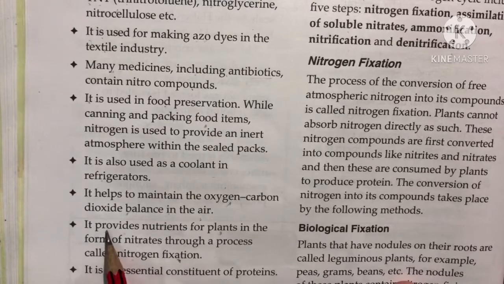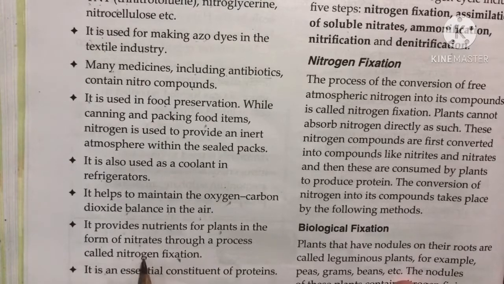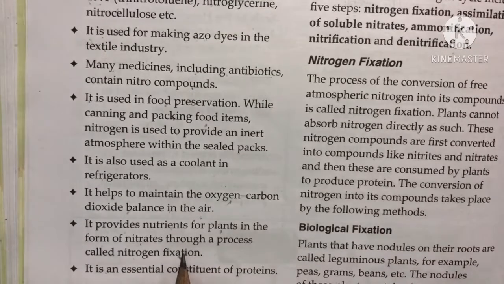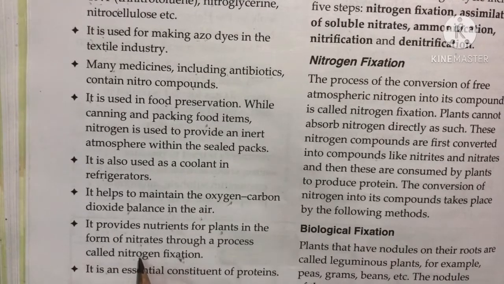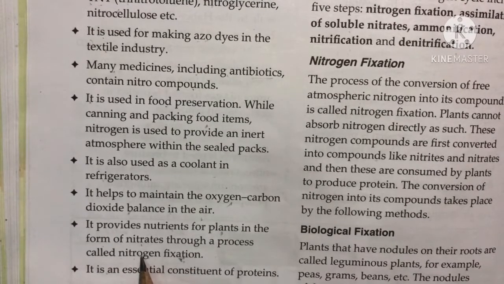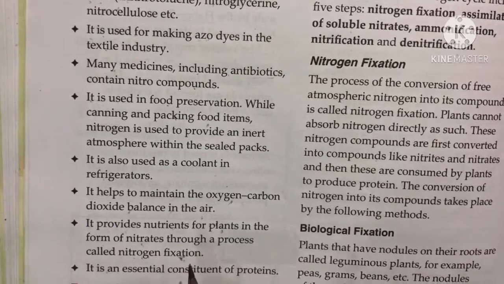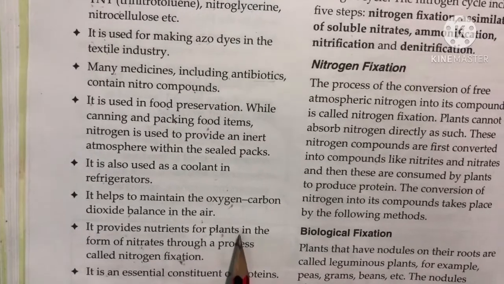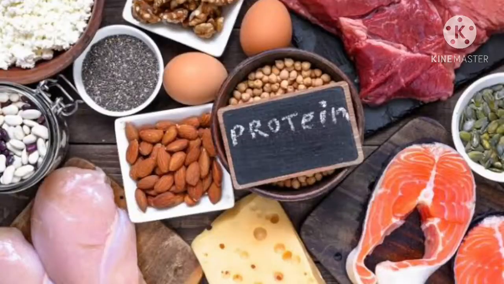Then it provides nutrients for the plants in the form of nitrates through a process called nitrogen fixation. In nitrogen fixation, where we cannot use the nitrogen directly, we convert the nitrogen into a usable form. Here the nitrate form is the usable form because it provides the nutrients for the plants. Then it is an essential constituent of protein.